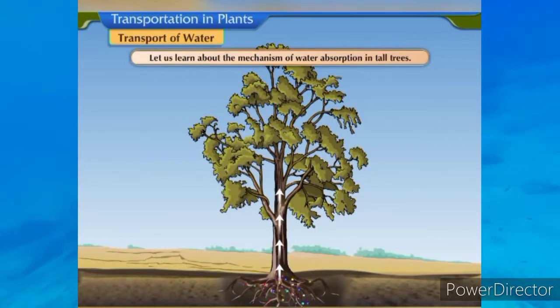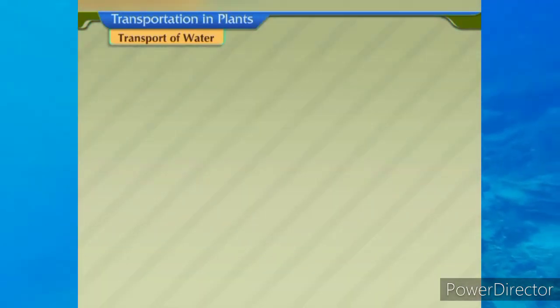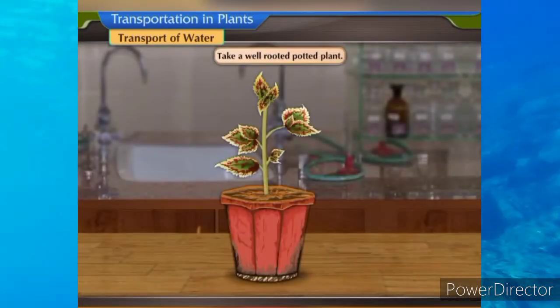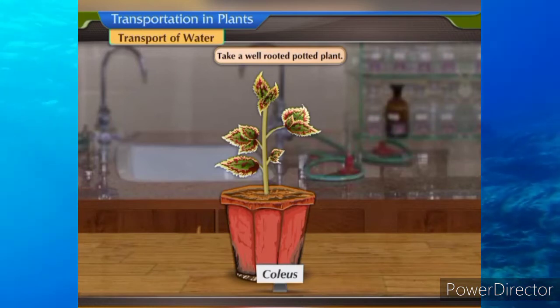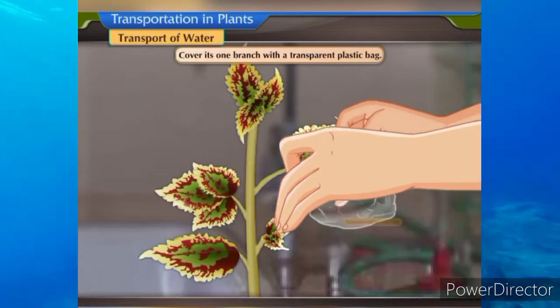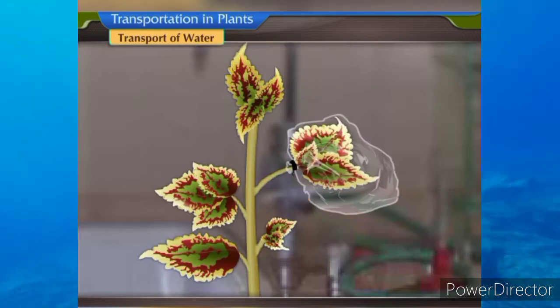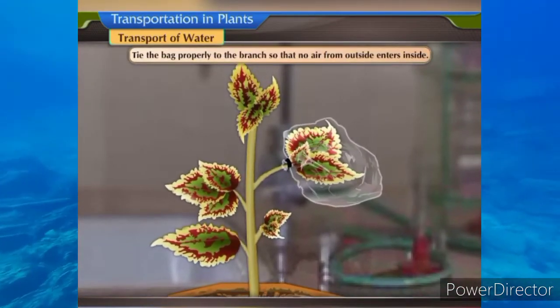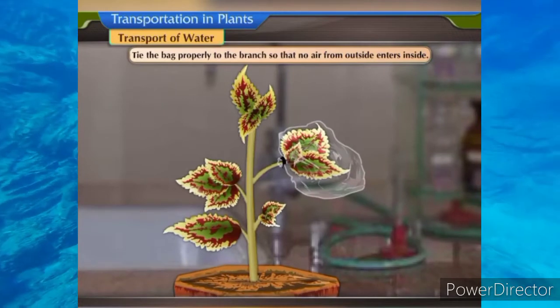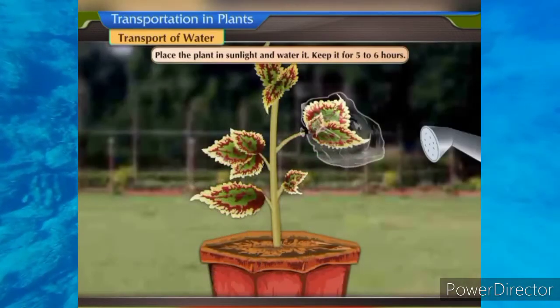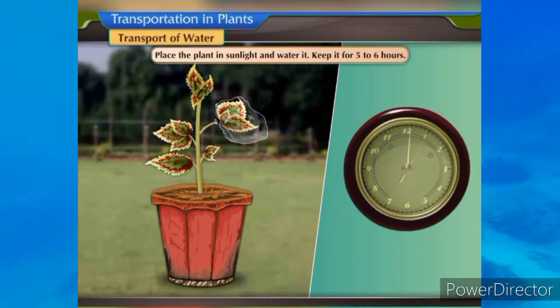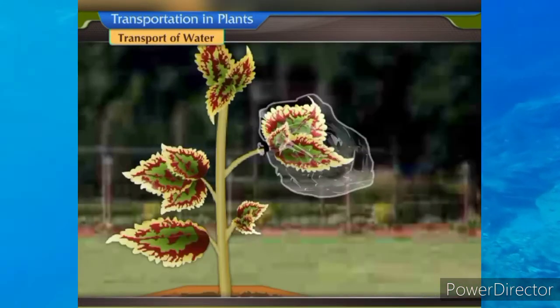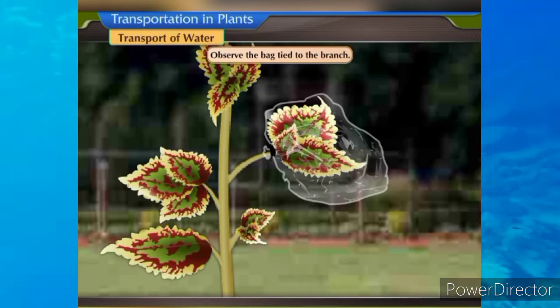Let us learn about the mechanism in trees with the help of an experiment. Take a well-rooted potted plant, for example, coleus. Cover its one branch with a transparent plastic bag. Tie the bag properly to the branch so that no air from outside enters inside. Place the plant in sunlight and water it. Keep it for 5 to 6 hours. Observe the bag tied to the branch.